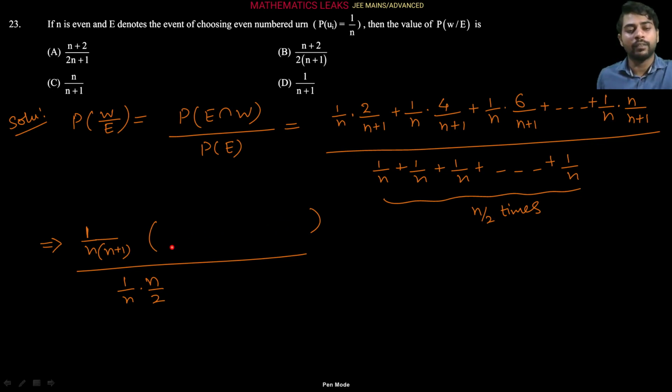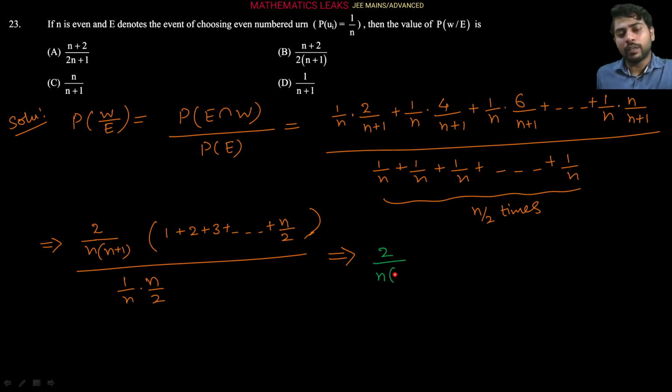So that will become 1 plus 2 plus 3 plus dot dot dot n by 2, right? And since we are taking 2 common, this will become 2 here. Now from here we can simplify all this given data, so we will get 2 upon n into n plus 1, and from here this is the sum of the first n by 2 natural numbers.